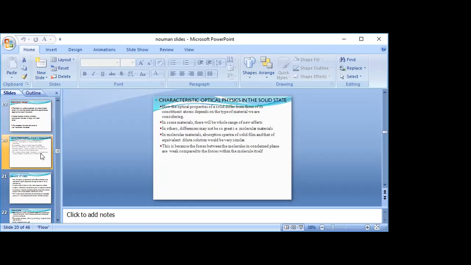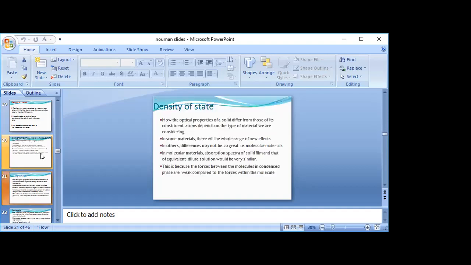Characteristics of optical physics in the solid state. The optical properties of a solid differ from those of its constituent atoms, depending on the type of material we are considering. In some materials, there will be a whole range of new effects. In others, the difference may not be great. In molecular materials, the absorption spectrum of a solid film and that of an equivalent dilute solution would be very similar.